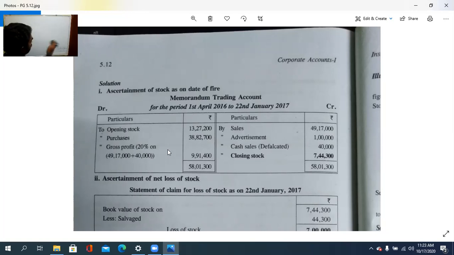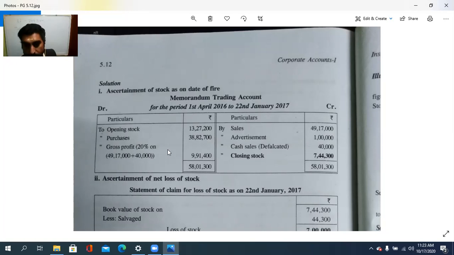So 7,44,300 is the book value, less salvage value.